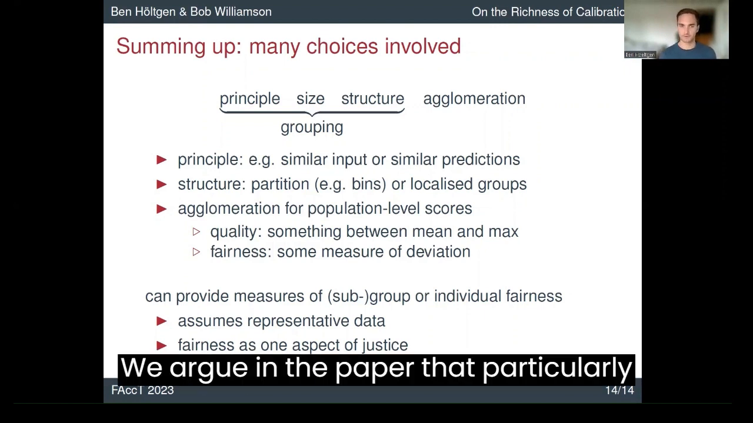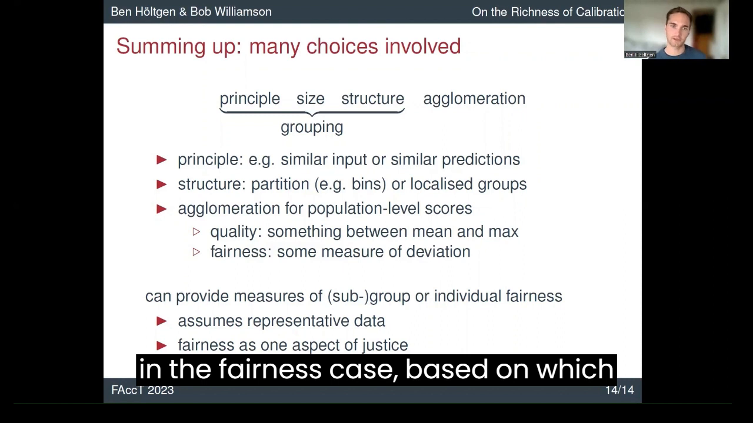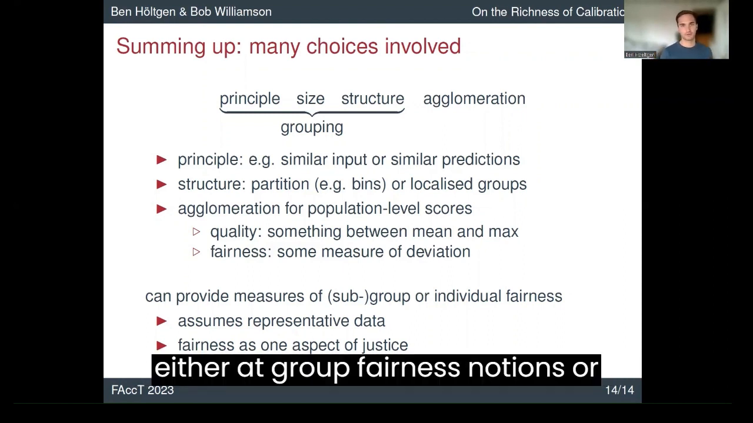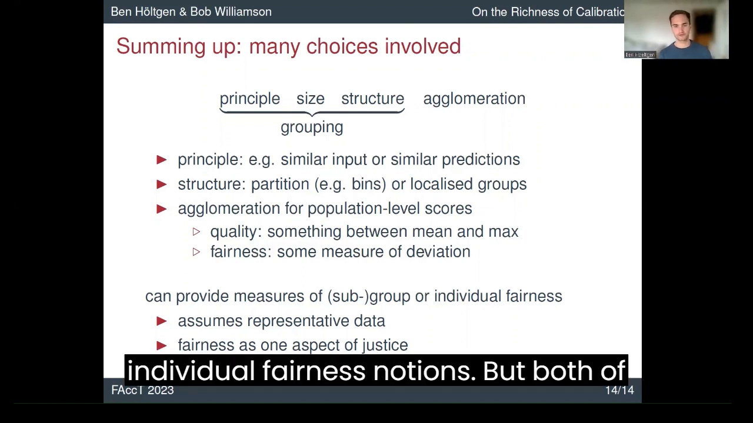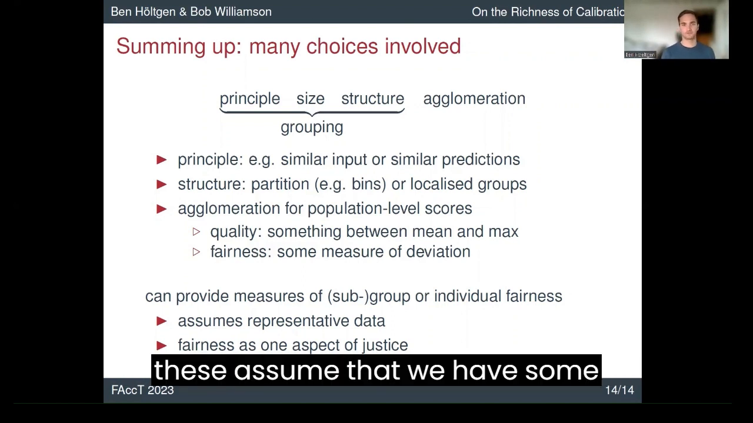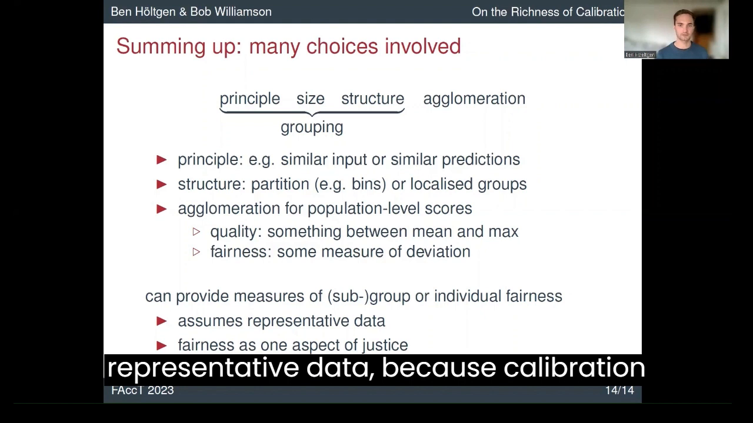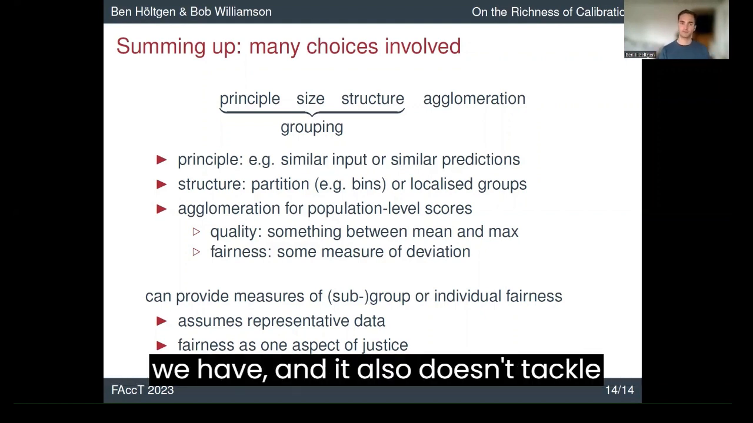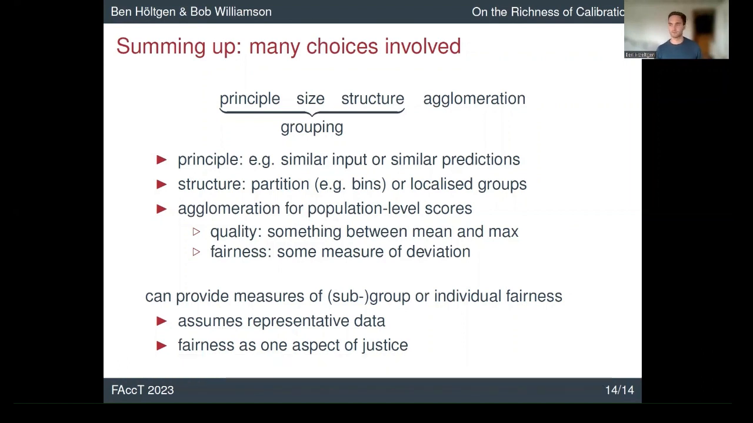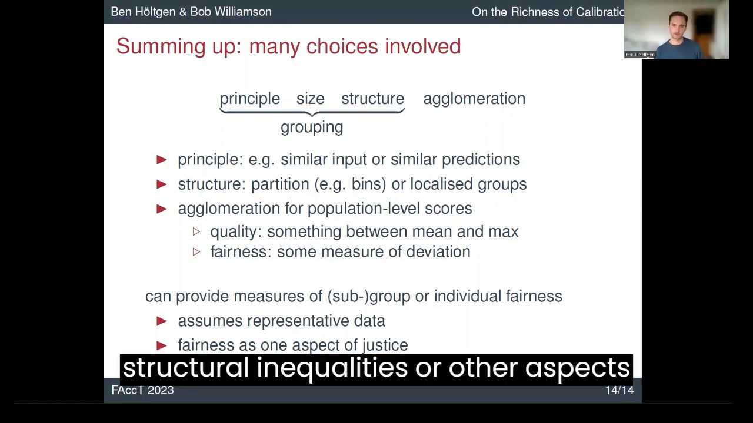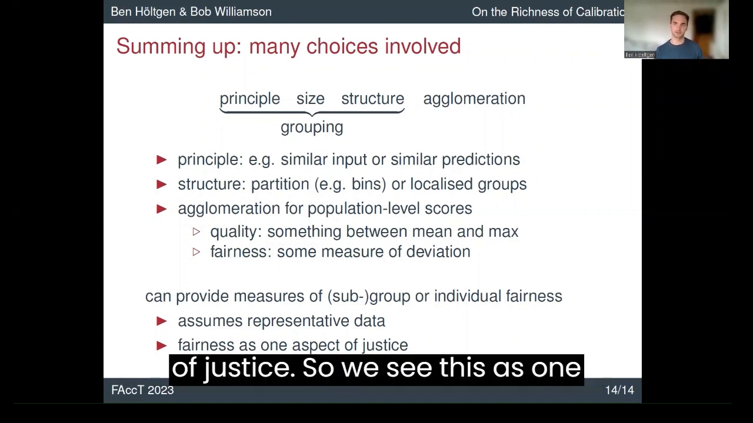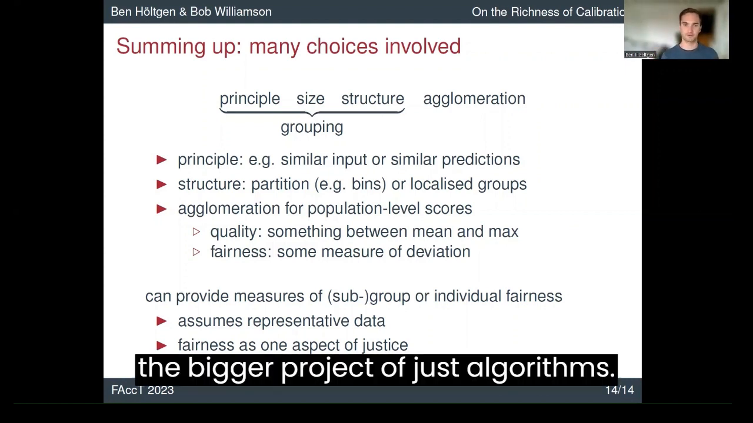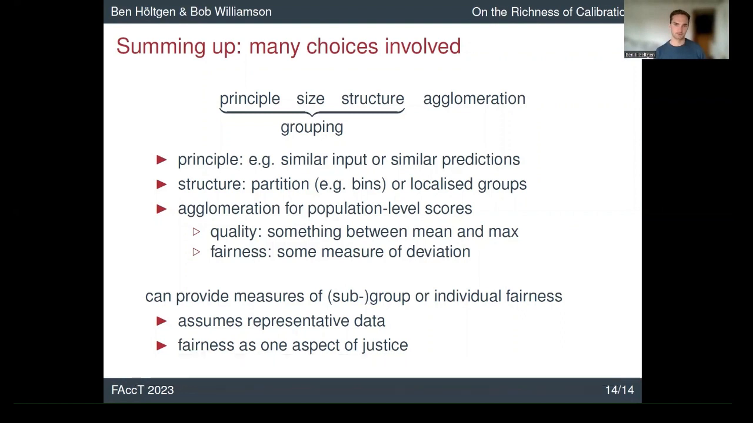We argue in the paper that particularly in the fairness case, based on which structure we choose, we can look at either group fairness notions or individual fairness notions. But both of these assume that we have some representative data, because our calibration only works in relation to the data that we have. And it also doesn't tackle structural inequalities or other aspects of justice. So we see this as one particular approach within the bigger project of just algorithms.